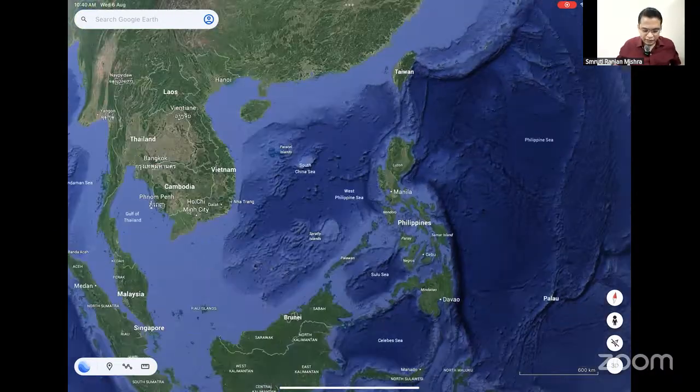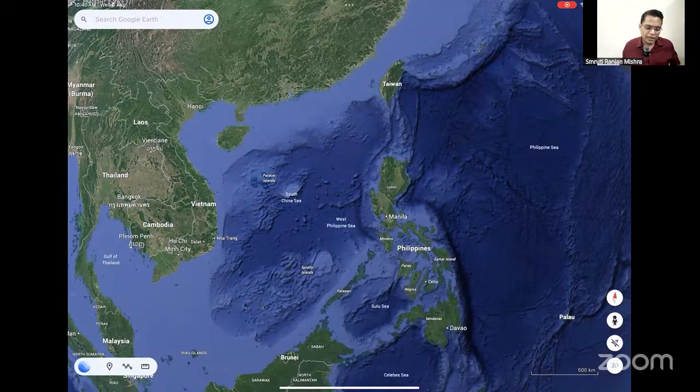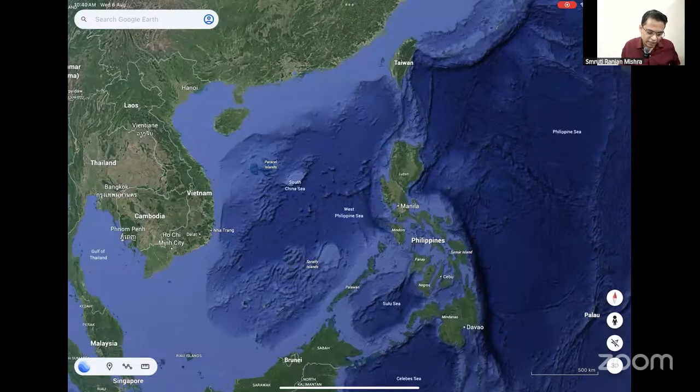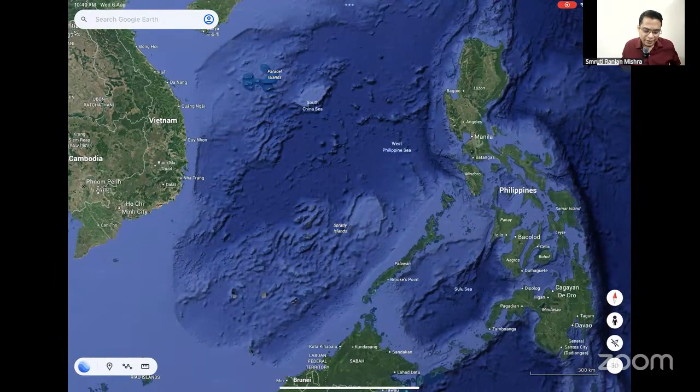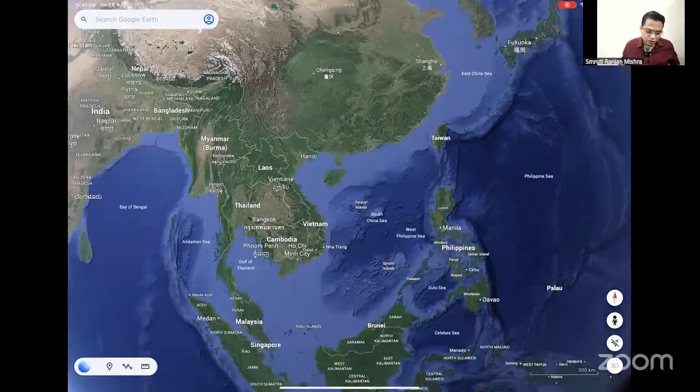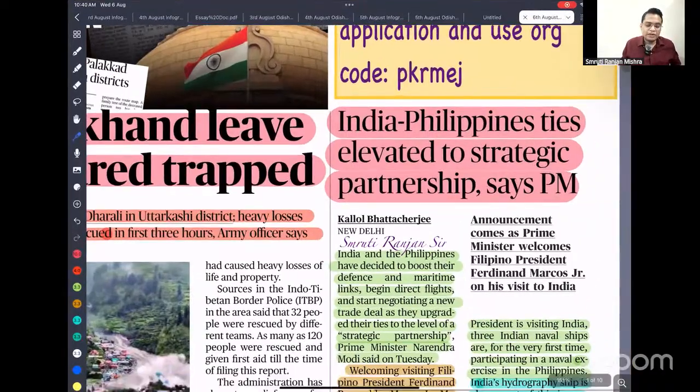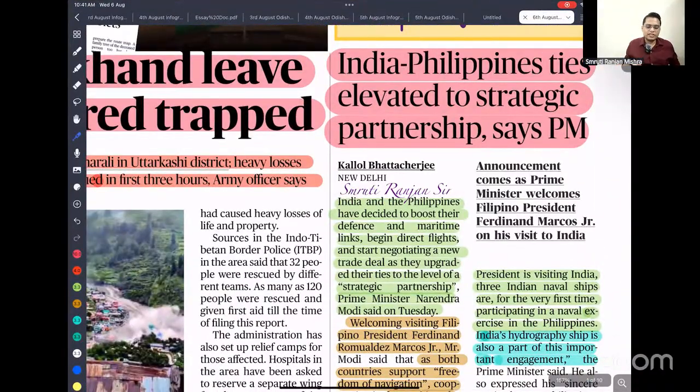So you can see here, the Philippines is a big archipelago having a dispute with China in the South China Sea. Here it is, the South China Sea. Then West Philippines is the Spratly Island. This is a disputed territory between China and the Philippines also. Okay. So first you have to map the location and why India is promoting a strategic relationship with the Philippines.